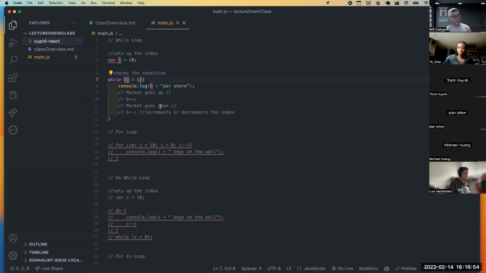And the last thing is you have to increment or decrement the index. You have to make it go up or down. The same thing, let's say if we wanted to increment up and we want to say is B less than 100, then I want to buy a share every time. Cool, I can do that as long as B is increasing.